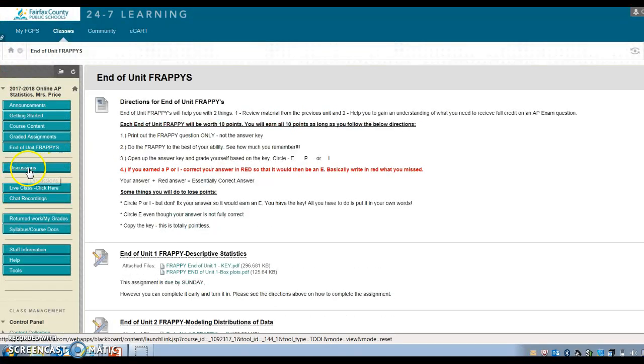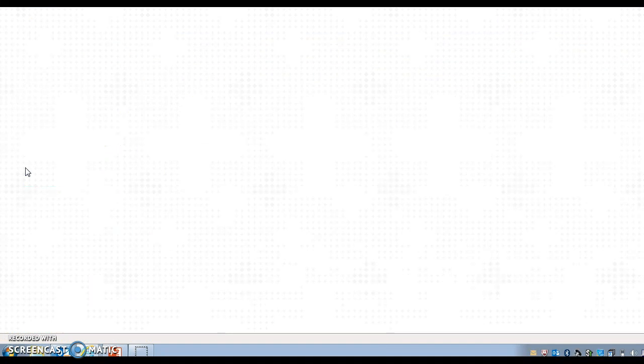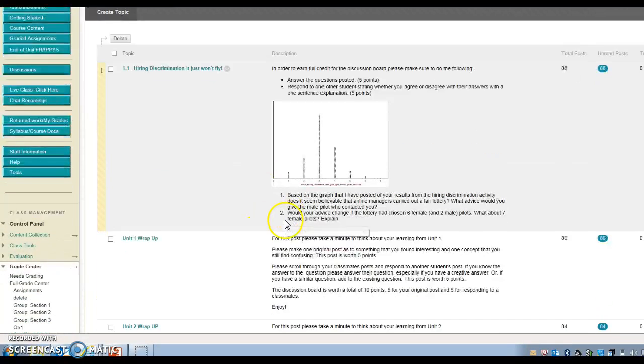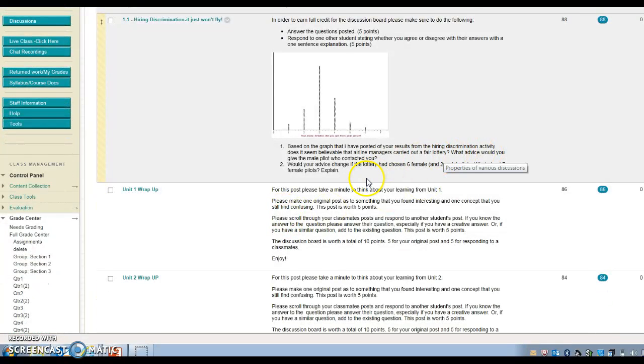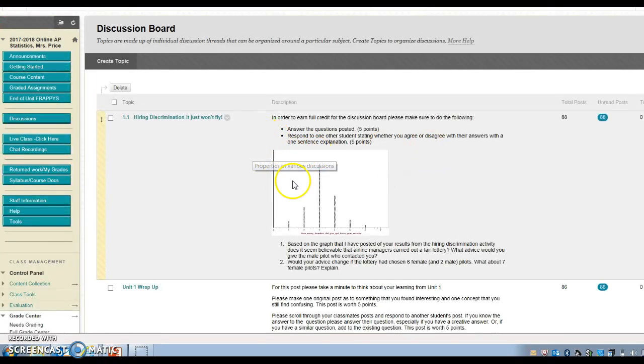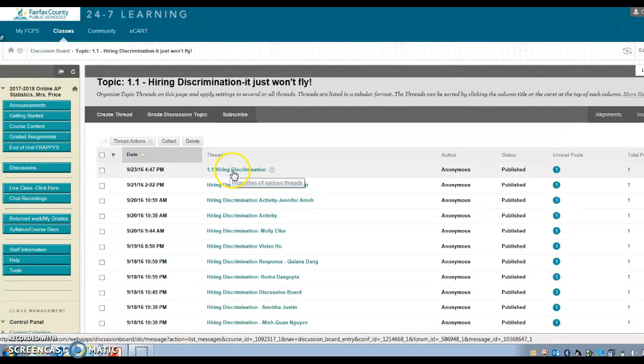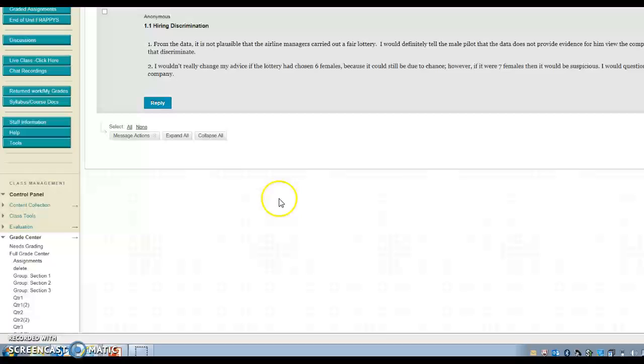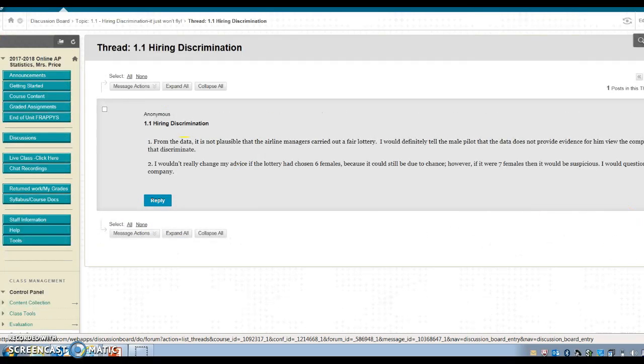Okay, so the discussions is where your discussion board is going to be. If you click on this link right here, this will take you to the discussion board. This will tell you what your discussion board is, and then you will click on this right here, and then you'll be able to click on this, and you'll be able to go ahead and create your discussion board.